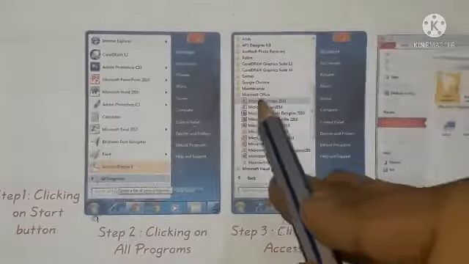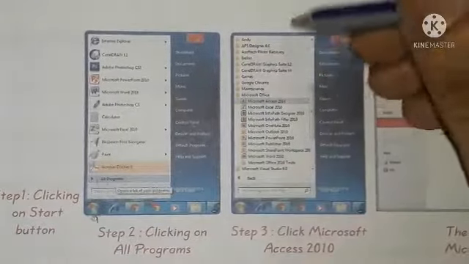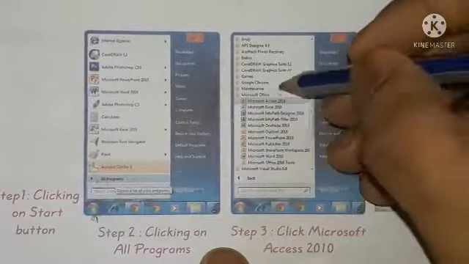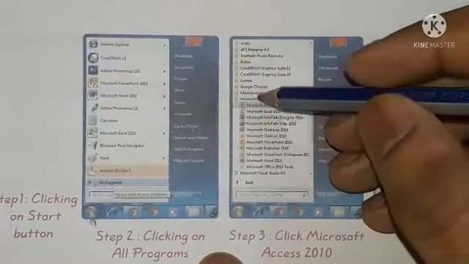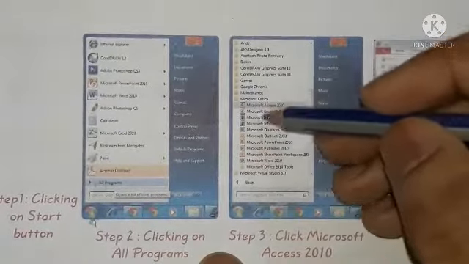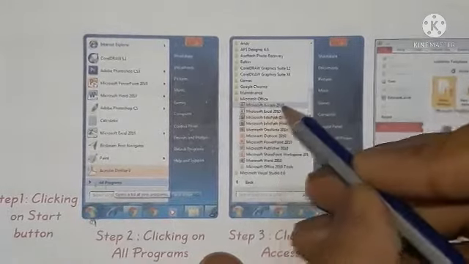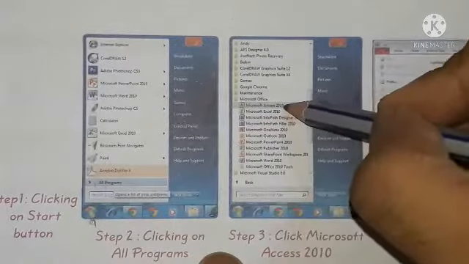After all programs, you will get all these files. Click on the Microsoft Office folder. When you click on it, these files will open. Here Microsoft Access 2010 is given. Click on Microsoft Access 2010.